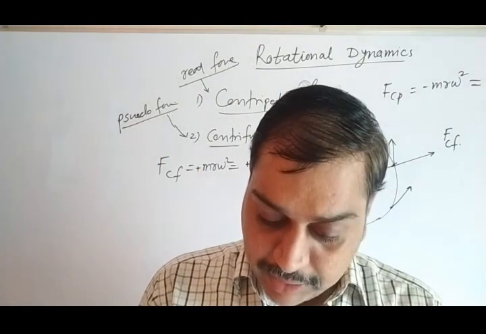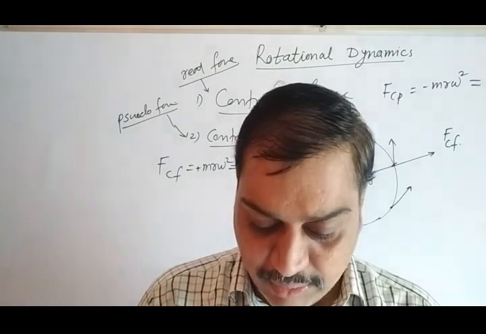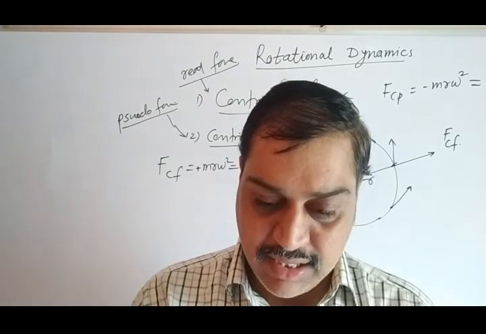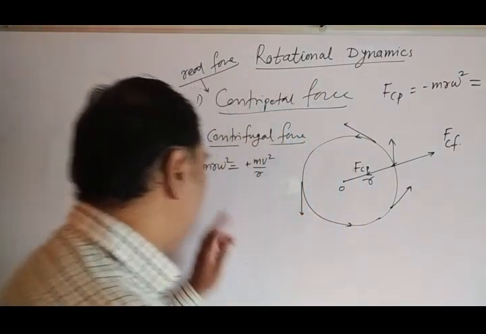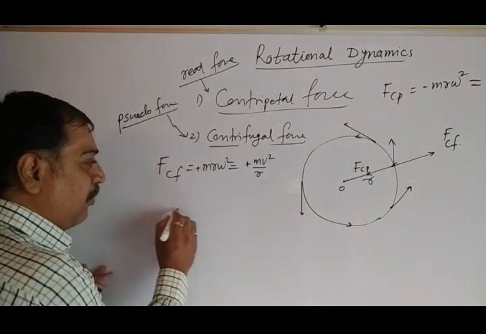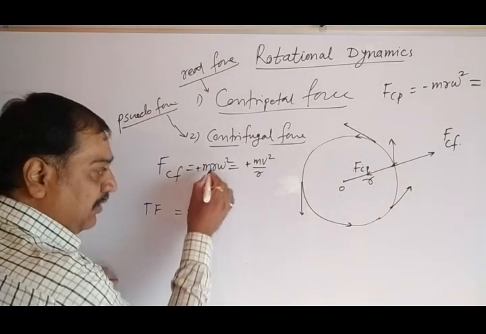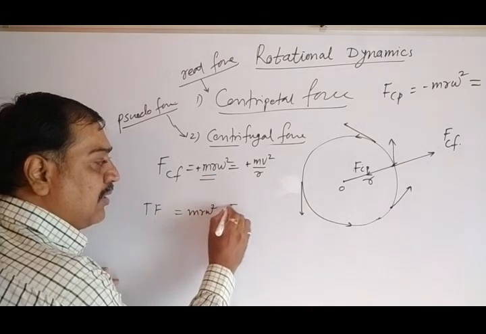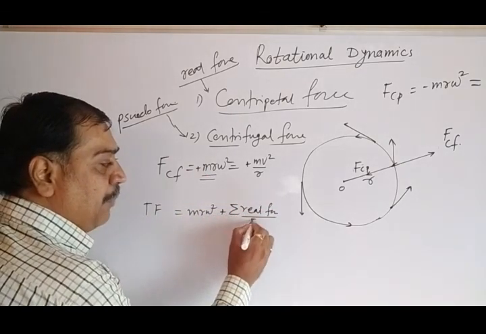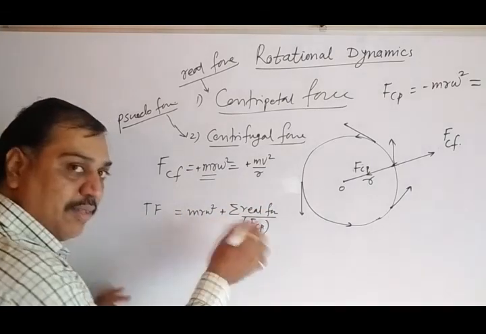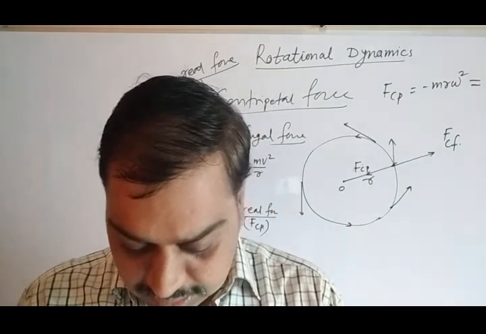So let's go. Next, there are two ways of writing these forces. Resultant force is equal to the sum of these two forces. So I can write this as total force equal to m r omega square, this one centrifugal, plus summation of real forces. Real forces means what? FCP, centripetal force. The sum of them gives the total force acting on a particle performing circular motion.